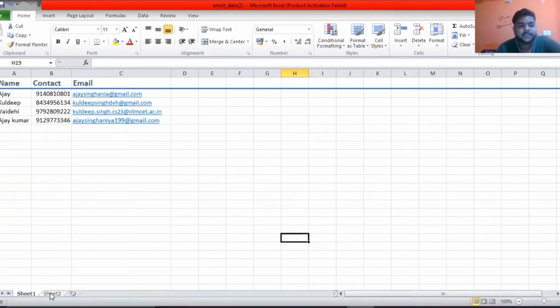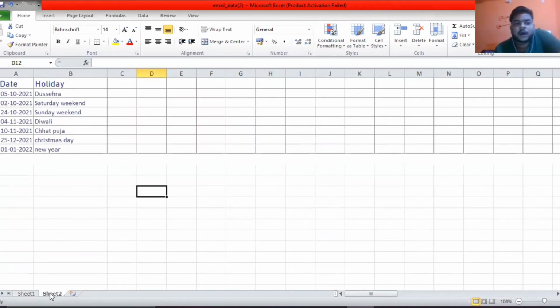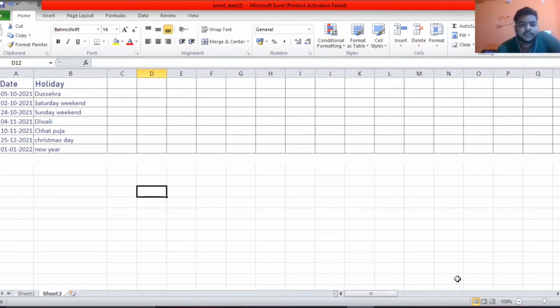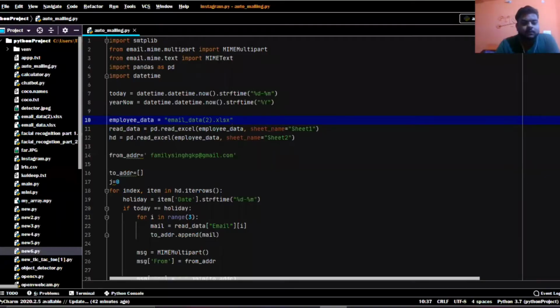We had already seen sheet one. Now go to sheet two, where we have stored the data of all the holidays, weekends, and events like Dussehra, Diwali, New Year. So now let's go to our code. Here this is sheet one, sheet two.